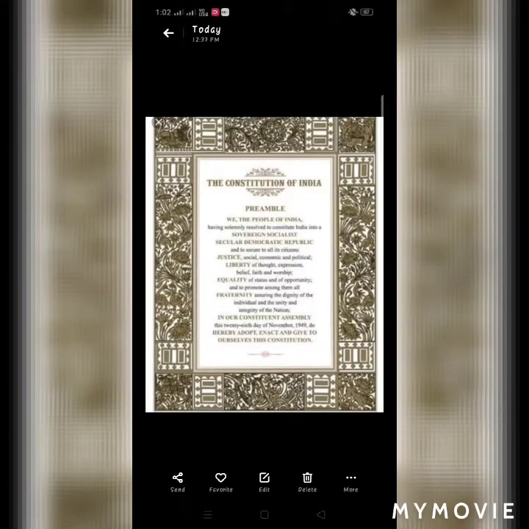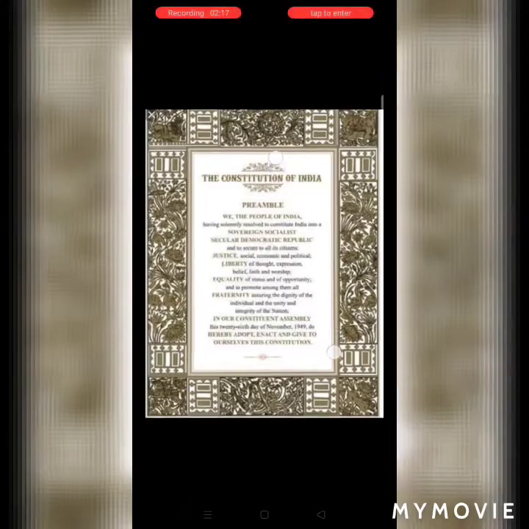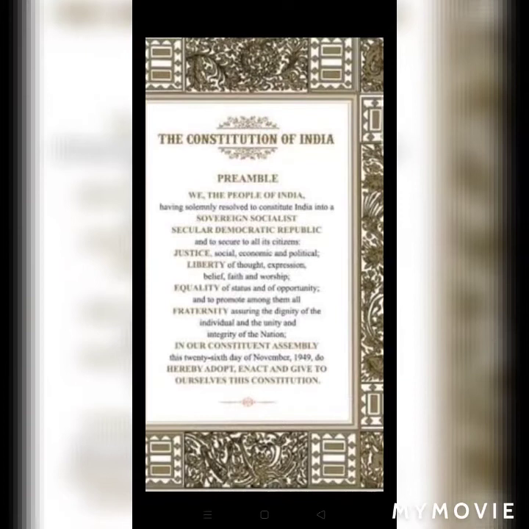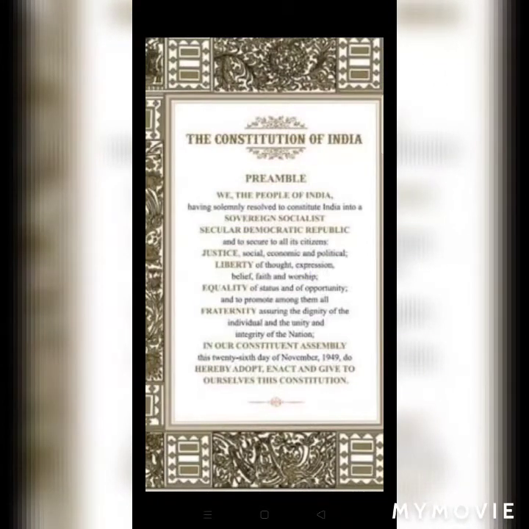Now we learn what we mean by the preamble and what it contains. The preamble is an introductory part of the Constitution. You know the meaning of introduction, the first part. So the preamble is the introductory part of the Constitution.